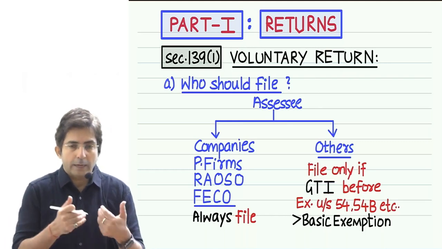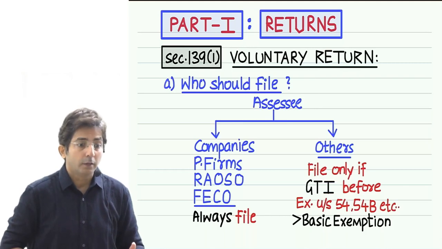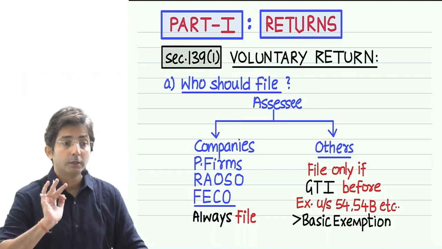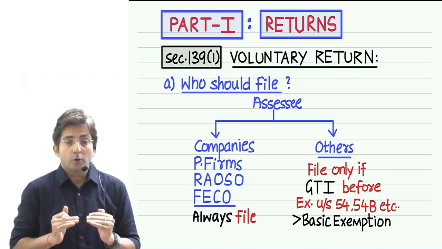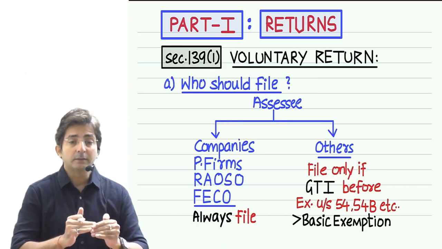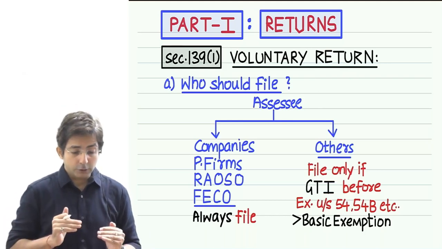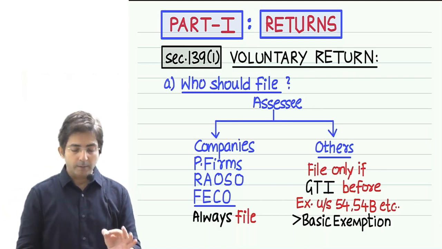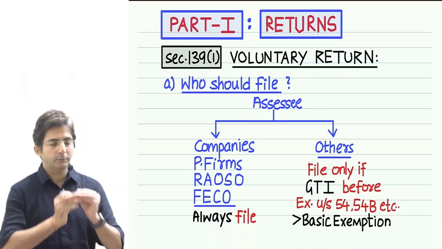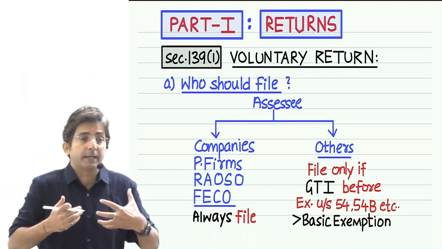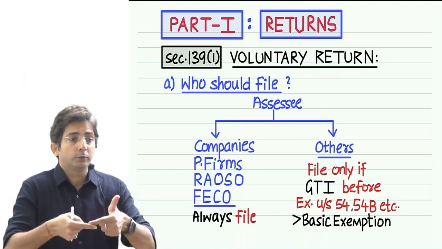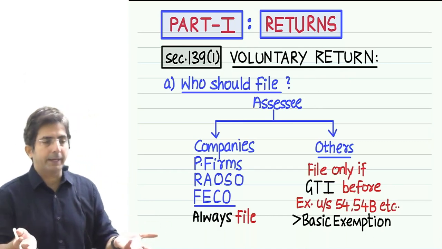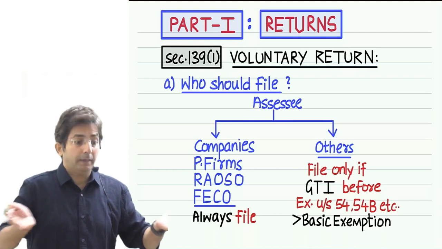On loss you don't have to pay tax, but that is one particular year, na? You never know. A company and partnership firm can suddenly start earning income in crores. So that's why law feels we don't want to lose touch with companies and partnership firms. And just to keep in touch with them, it is necessary to file the return. So that's why, for companies and partnership firms, what law expects is: whether you have income or not, we are mainly interested in maintaining continuous touch with you. And that continuous touch will be maintained only if you regularly file the return. It's okay if you don't have income, don't pay the tax, but at least file the return.